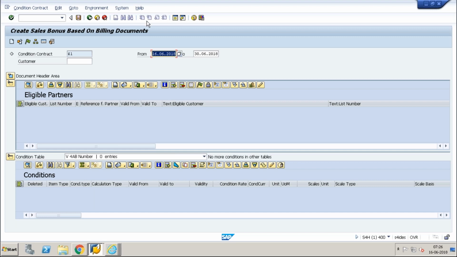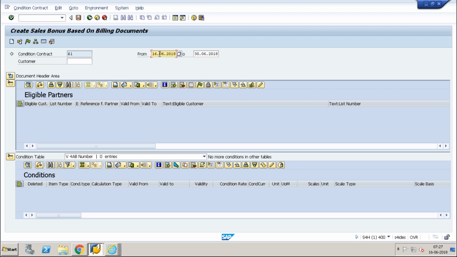Yeah. So you're talking about this header range, right? Yeah. So that means this particular contract is within the range of, let's assume, 3 months. In this 3 months I have maintained all my eligible partners. So that means this contract is active for 3 months. After the 3 months, after this expiry date, even if the partners are eligible here, it will not be determined at sales order level. Okay, so this is the validity of the contract.